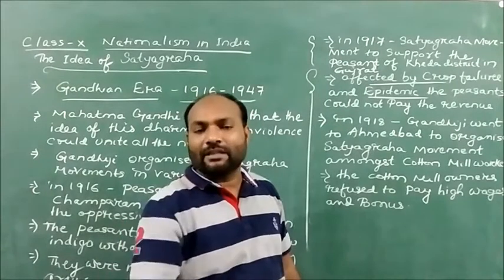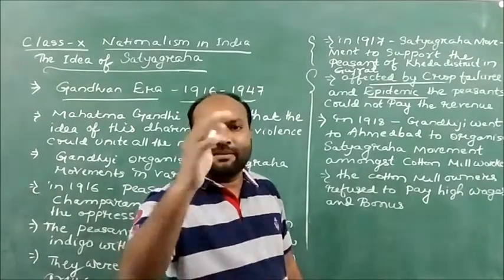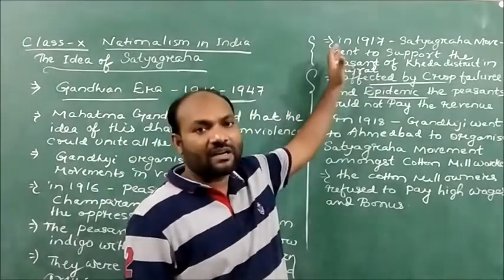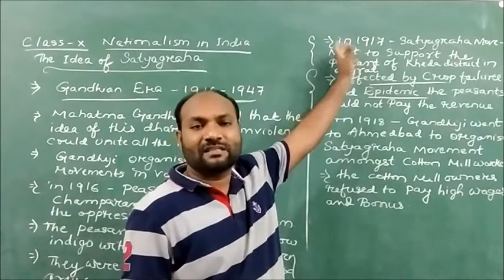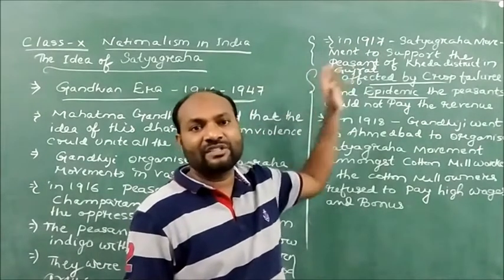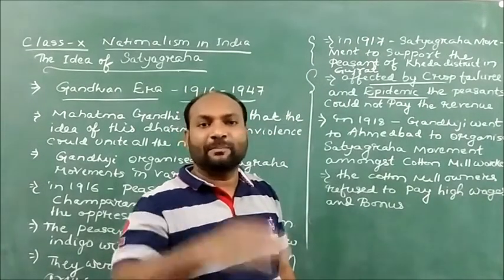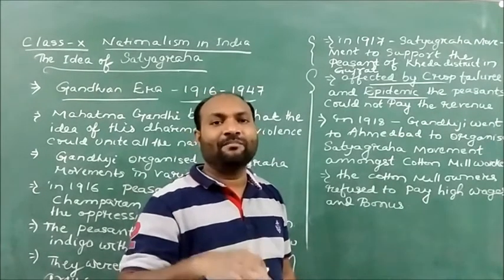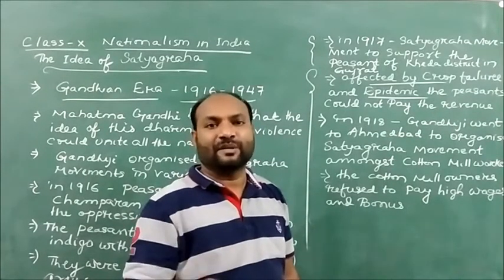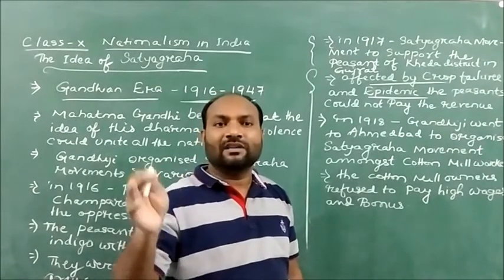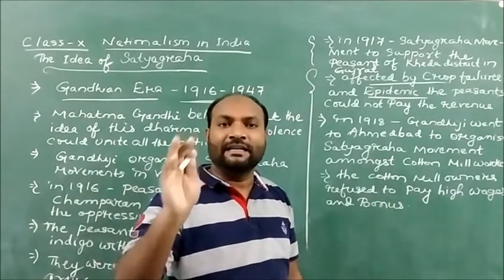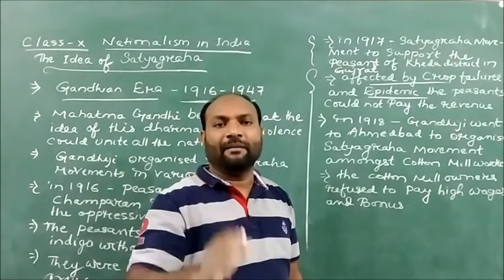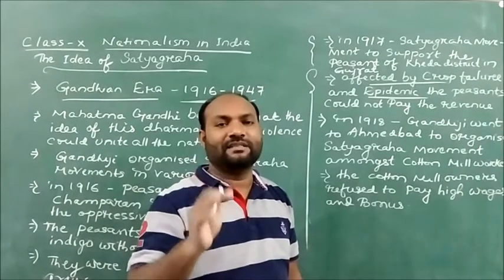So he sided with the people living in the Kheda district of Gujarat, and he successfully organized the Satyagraha movements there. And he supported the peasants to get relaxations from the revenue, because those peasants were badly hit by the crop failure and the epidemic.